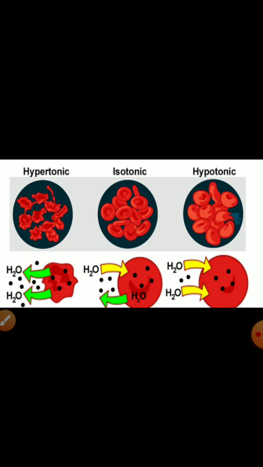Now children, here I am showing you a picture diagram in which you can see the different types of solutions we are taking here. In hypertonic solution case, what is happening? The concentration is high, so if you are keeping any raisin, then it will shrink. In case of isotonic solution, what will happen? There will not be any kind of movement of water, so the thing will remain as it is. And in case of hypotonic solution, when the concentration is low, then the raisins will swell up.